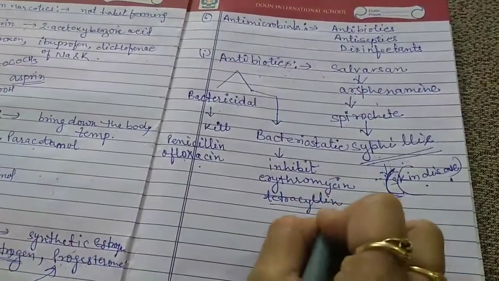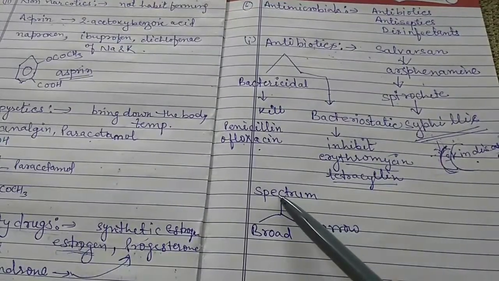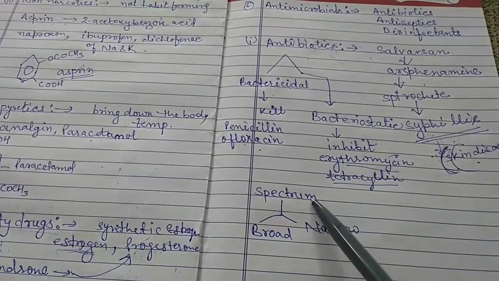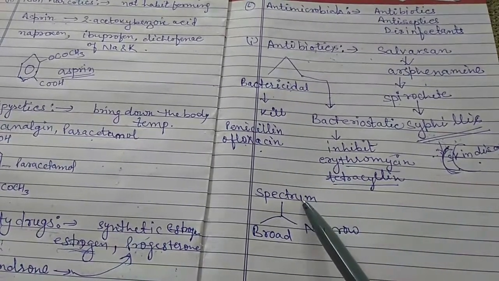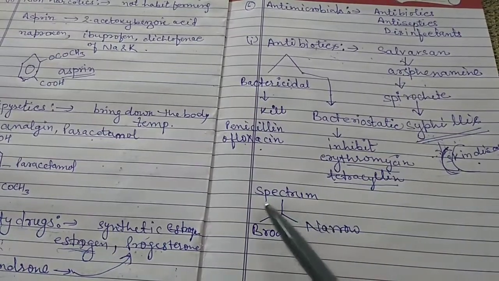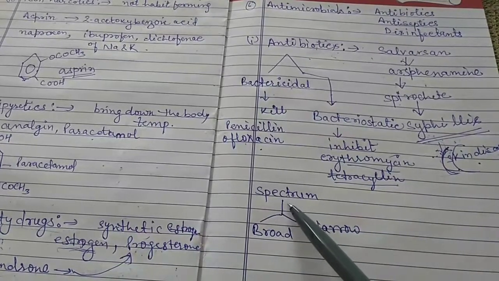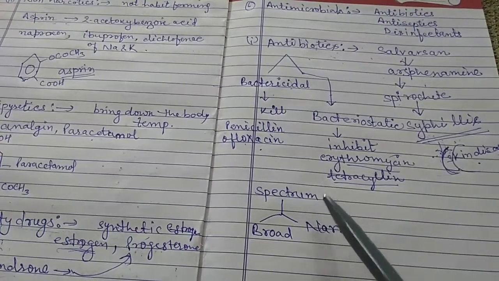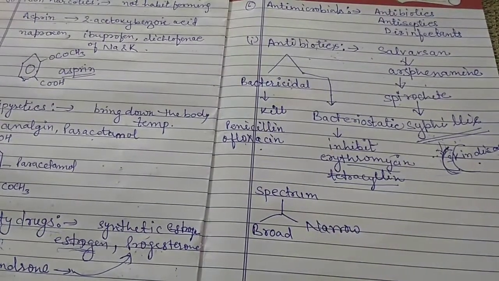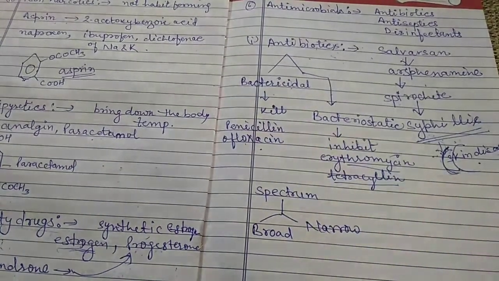Now there is a word called spectrum. The meaning of spectrum is the range. The range of bacteria or some other microorganisms which an antibiotic can attack is called the spectrum. On the basis of the spectrum, the drugs are of two types. One is the broad spectrum antibiotic and the other is the narrow spectrum antibiotic.